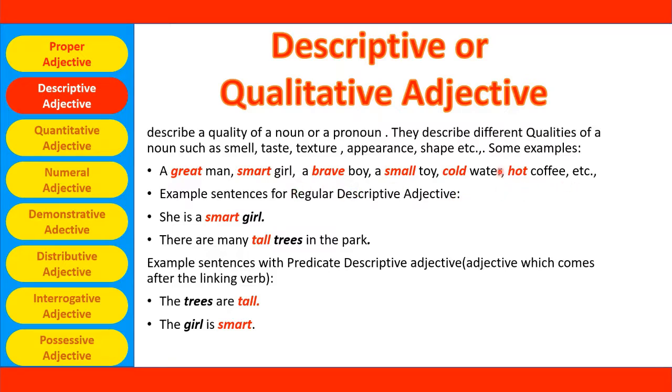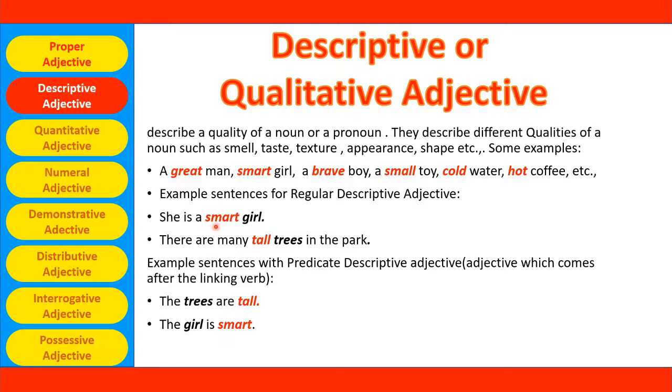One thing we have to understand here is that there are two types of descriptive adjectives. In normal usage, an adjective always comes with a noun, before a noun. Then this is a normal, regular descriptive adjective. Let's see some examples of regular descriptive adjectives. She is a smart girl.